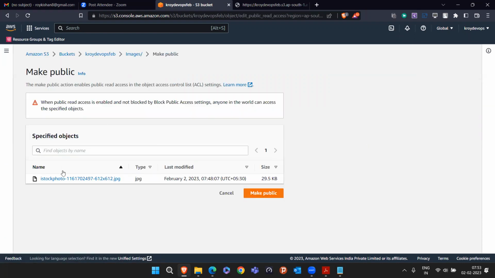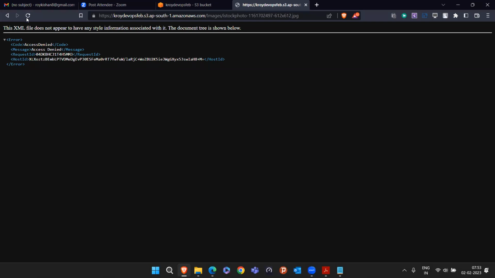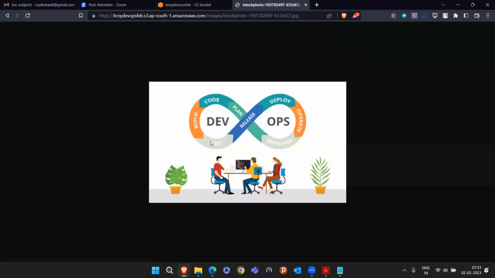Just click on make public. And now see, they will say with this anybody can read access. So everybody is able to read your file. That's what I want to make public. And now if I refresh this page, you'll be able to see the images. Even you can refresh, you'll be able to see this.